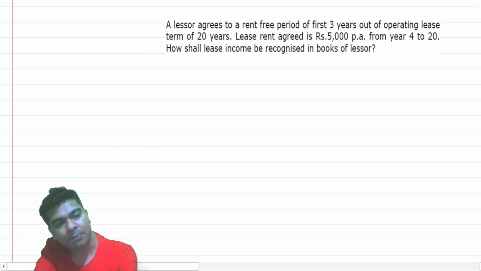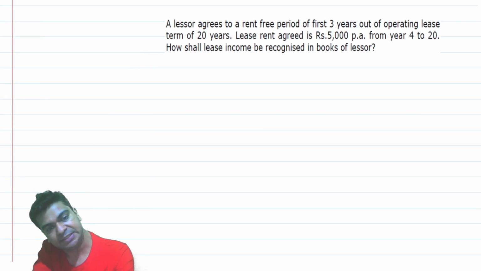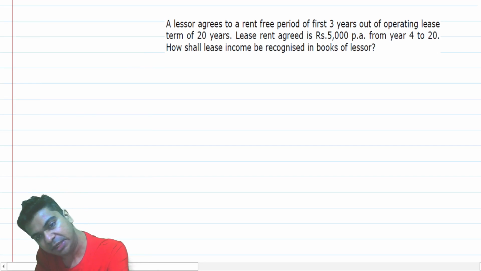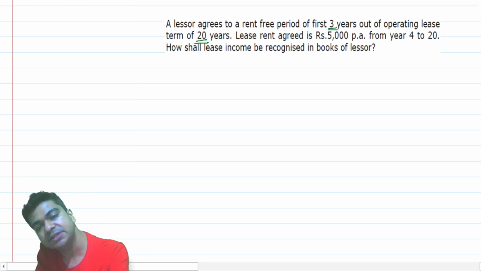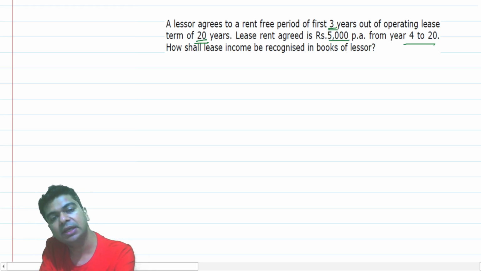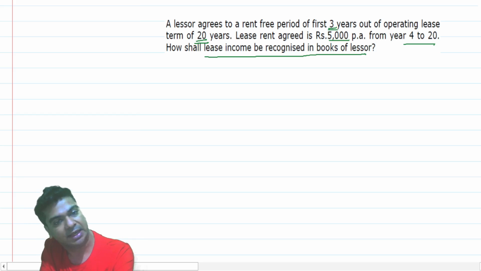One more to wrap up this particular discussion. It says, a lessor agrees to a rent-free period of first 3 years of operating lease term of 20 years. Lease rent agreed is 5,000 per annum from year 4 to 20. How shall the lease income be recognized in the books of the lessor?